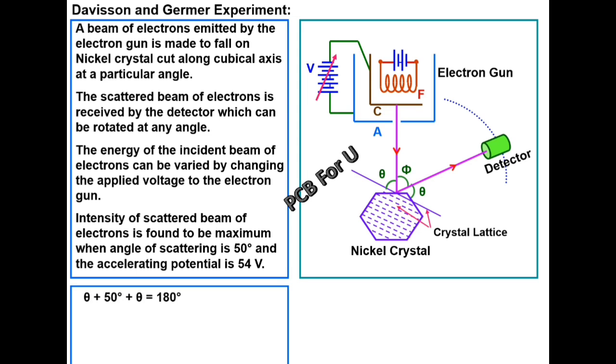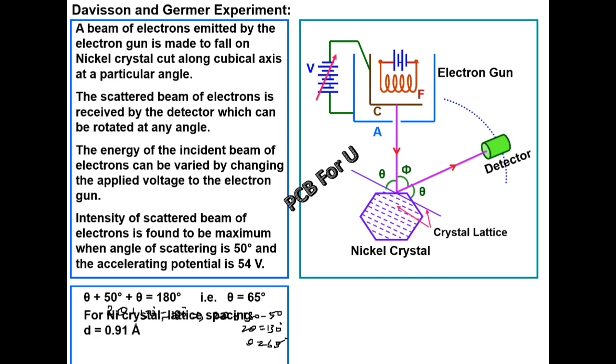So theta plus theta plus 50 equal to 180, because theta plus theta gives 2 theta. So 2 theta equal to 180 minus 50, so 2 theta equal to 130, so theta equal to 65 degrees.